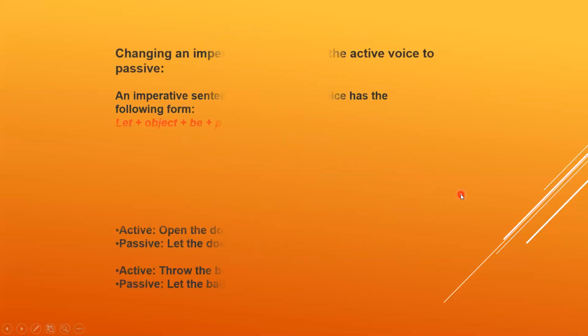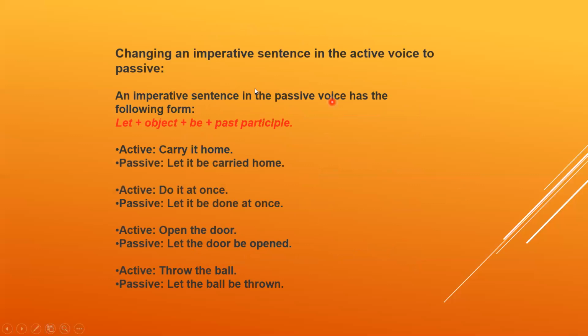Now we will move on. Here we have, dear students, changing an imperative sentence in the active voice to passive. First of all, we must know that imperative sentences are those which come in the form of a command or order.